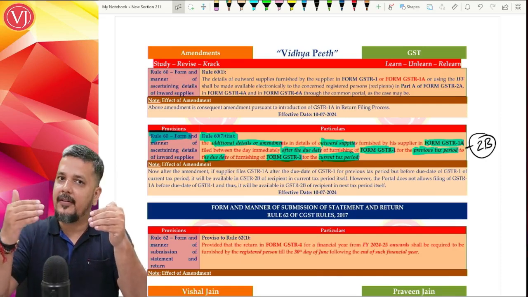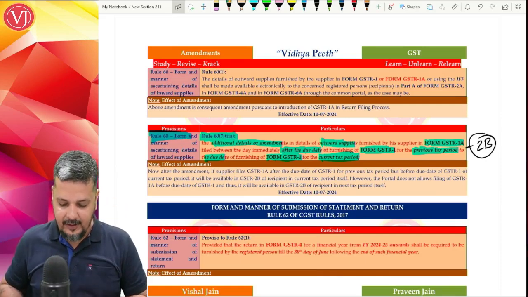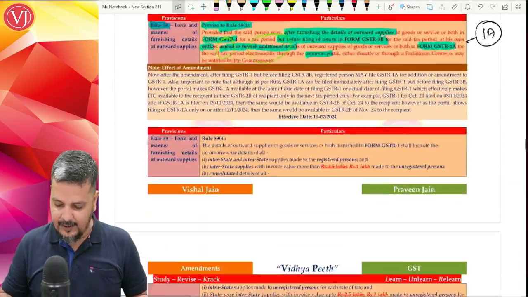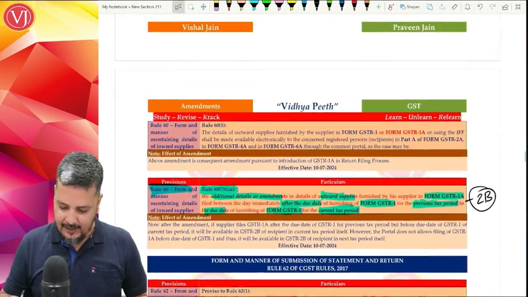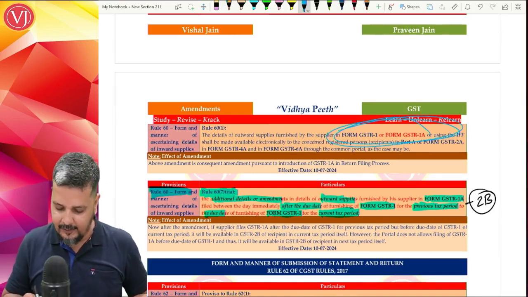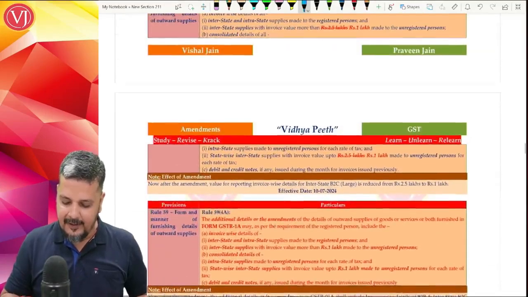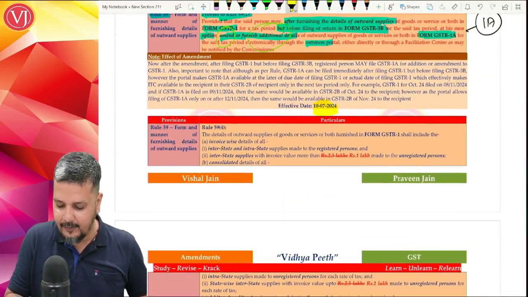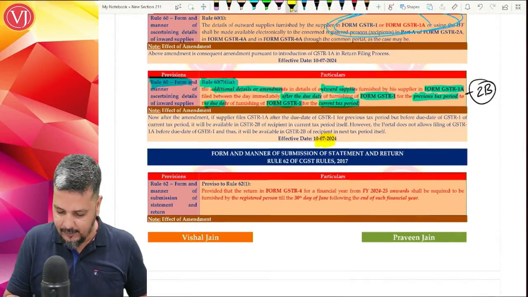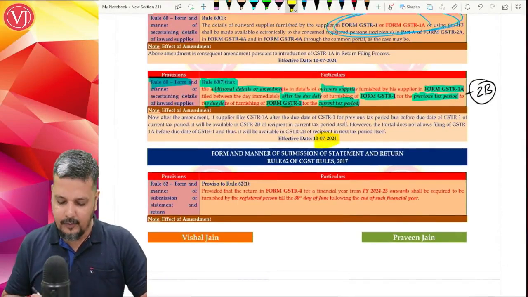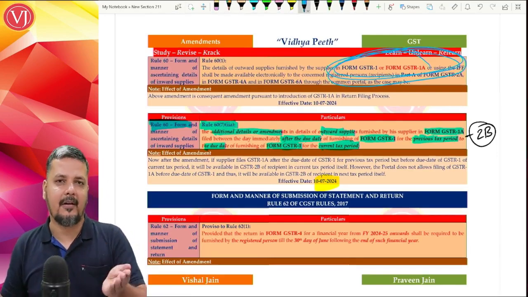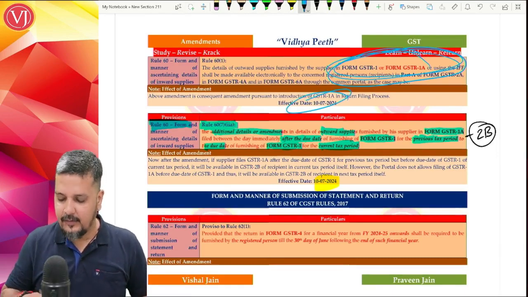Not only that, we have understood it vis-a-vis GSTR 2B, so rule 59 and rule 60. Now, for the other places where you have amendments, I'll just highlight them so that we need not go through that again. There is an amendment again in rule 60 itself, where GSTR 1 is always read along with 1A. This is a consequential amendment. And by the way, please understand the return filing process has undergone change with effect from 10th July 2024. So the consequential amendment also goes with effect from 10th July 2024. In another place of rule 60 also there is a consequential amendment because of 1A. Wherever you find GSTR 1, you will find GSTR 1A.